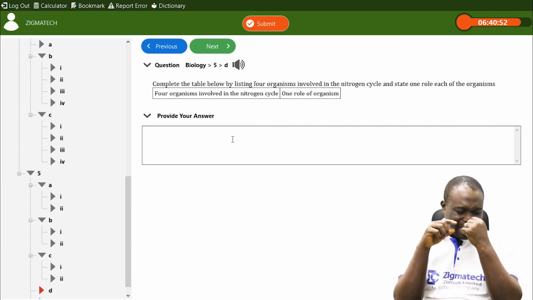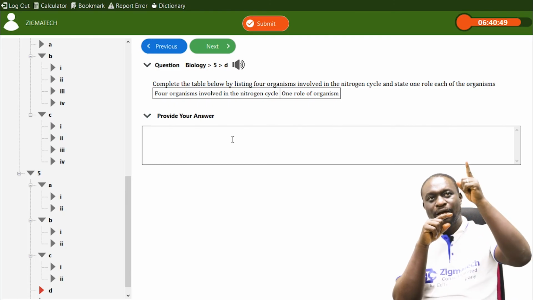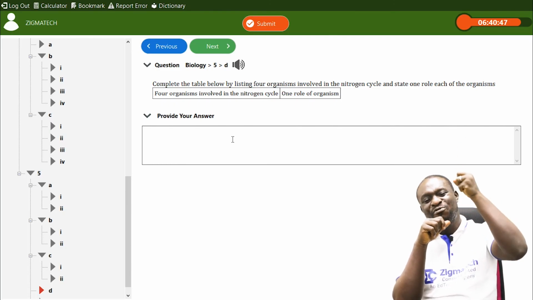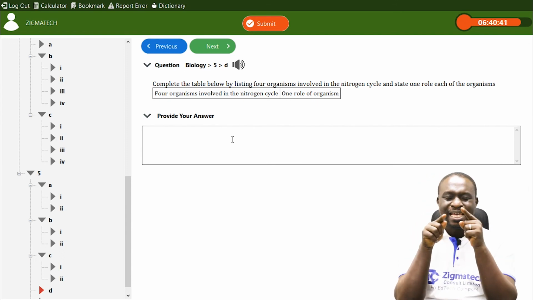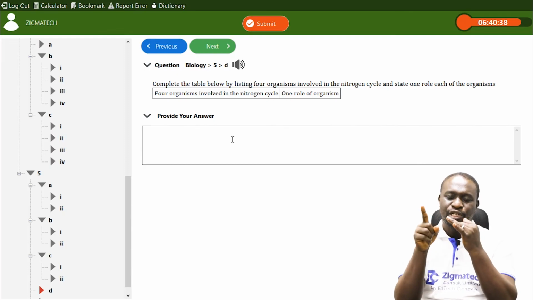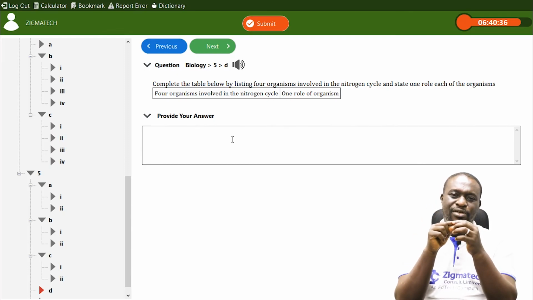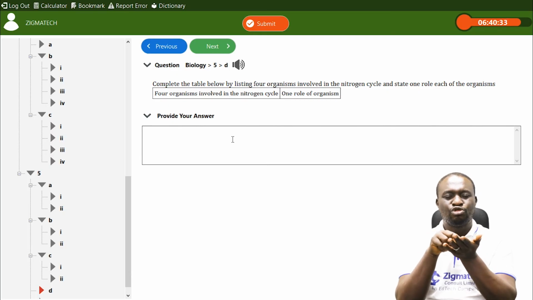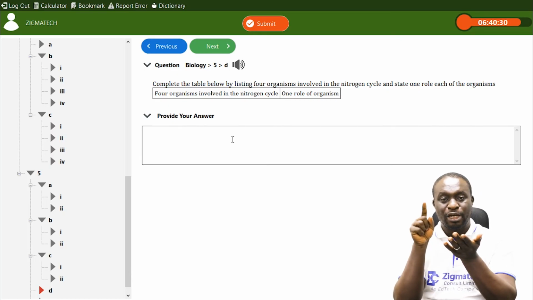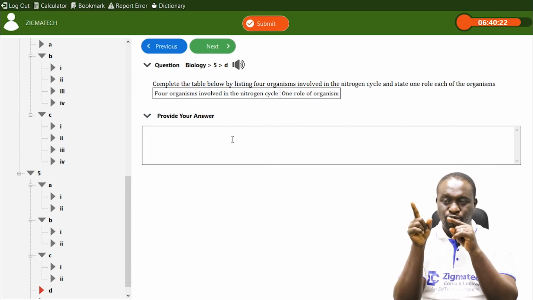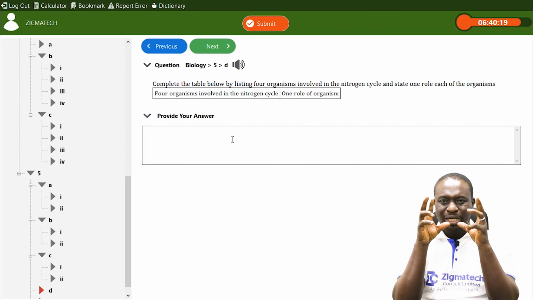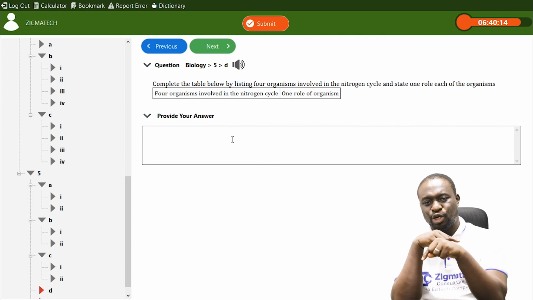Now, the organism that traps atmospheric nitrogen and fixes it into the root nodules of the leguminous plant is called Rhizobium leguminosarum. That is a bacteria, found at the root nodules of leguminous plants. I'm giving the role it plays: it has the ability to trap or fix atmospheric nitrogen into leguminous plants.